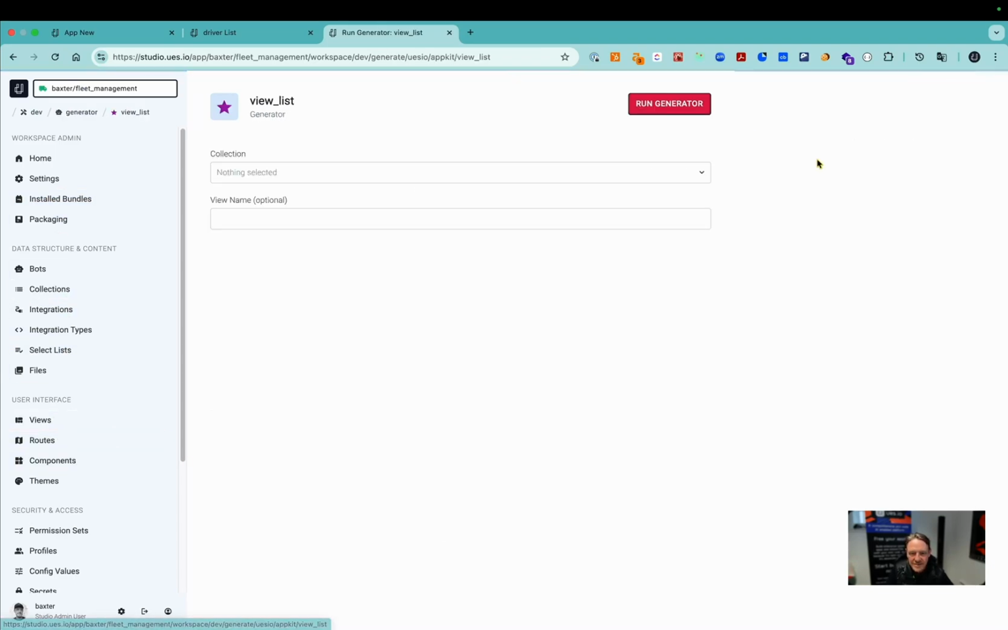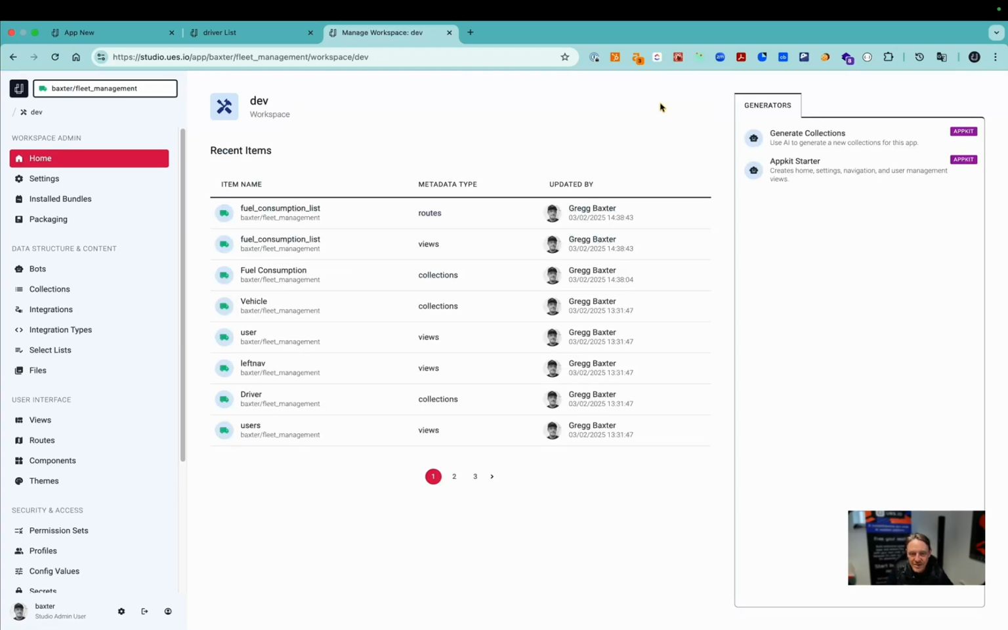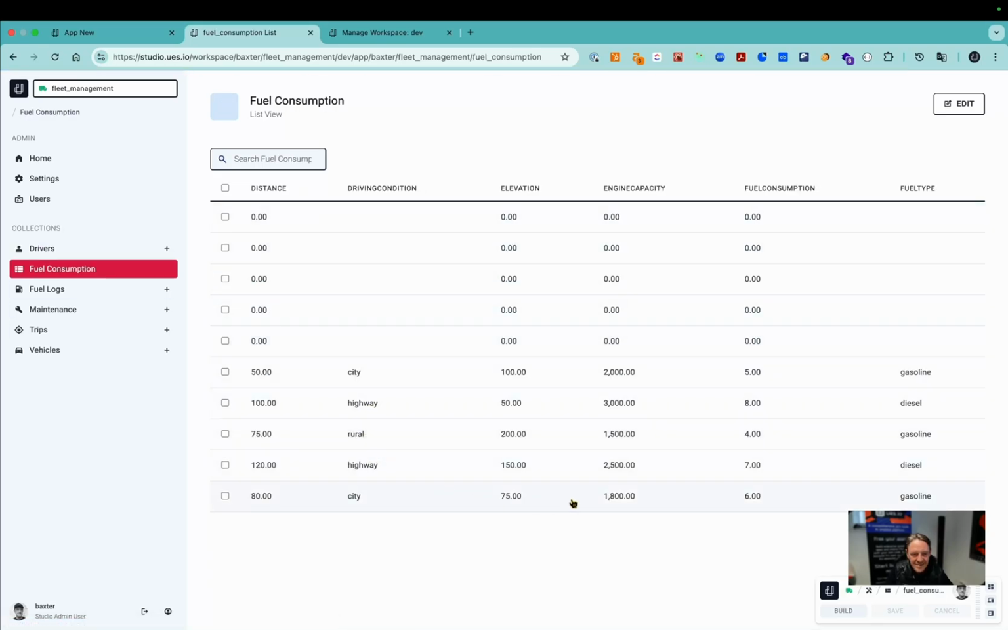Then I'm going to head over to the views menu in my workspace here and generate a list view using our GenBots. I select the fuel consumption collection. I select the fields I want to view in that list view, and there you go. It's done. Now, if I do a refresh on my app, you can see there it is. Fuel consumption appears automatically in my menu. Well, I've got some data I'm going to just delete here, created accidentally, and off it goes.